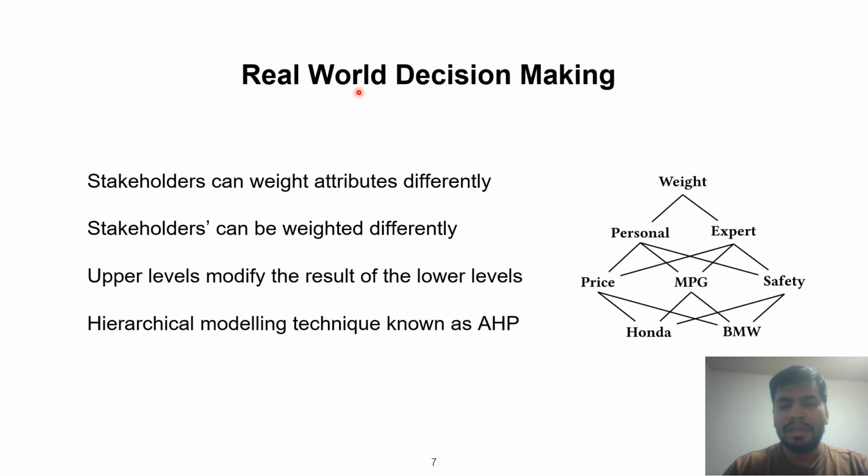Alright, so far so good, but the real world decision making can be slightly more complex. For example, we could have family and friends having different preference for price, MPG and safety than experts. And finally, we could decide to give a different weightage to the opinion of family and friends than the experts. This arrangement of various attributes in the form of a hierarchy is called analytic hierarchy process, or AHP for short, and this is one of the most important theoretical decision making tools out there.